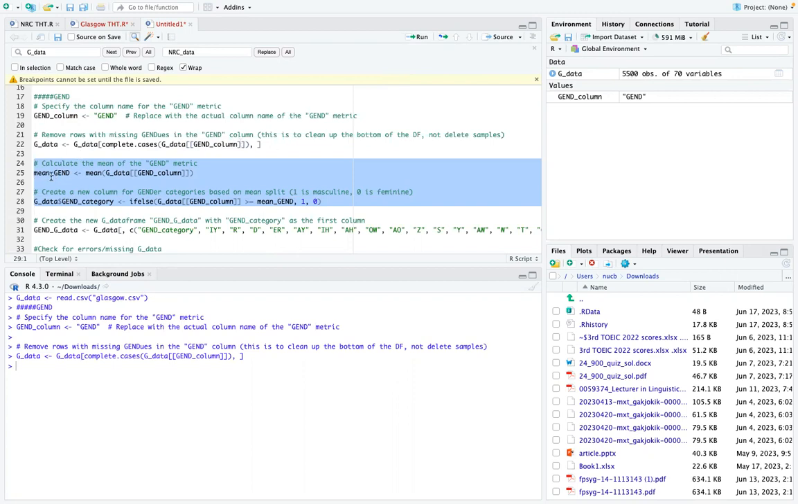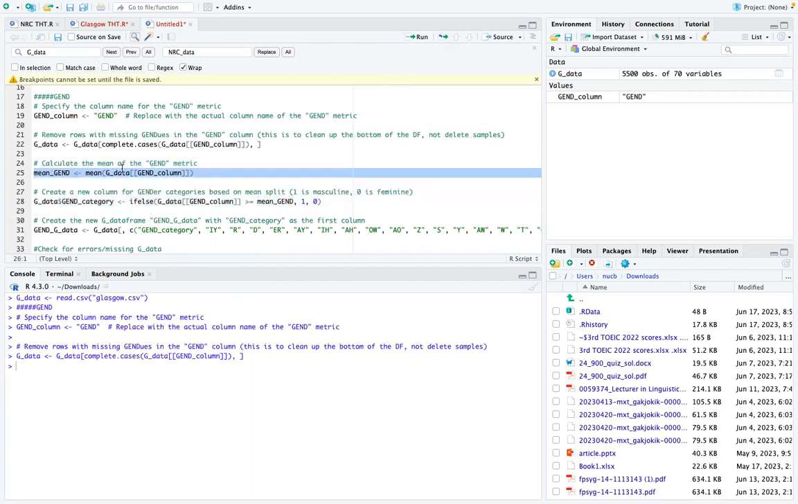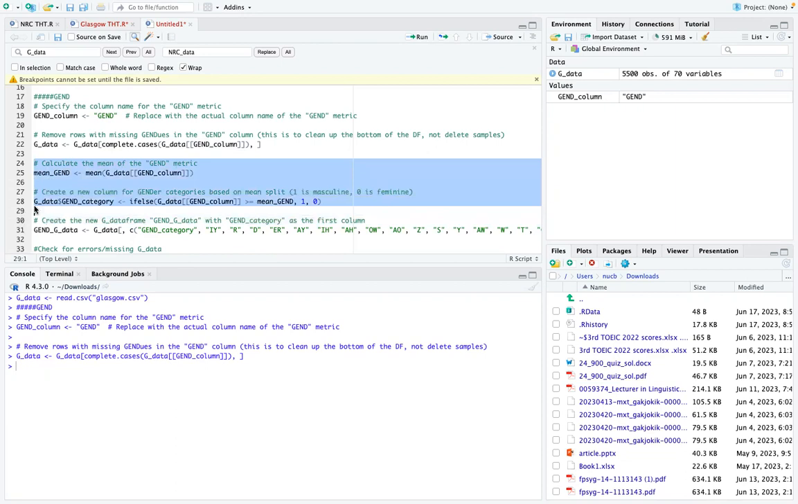Now, these next two lines of code are kind of important. Here we are calculating the mean gender score. Remember that that's a Likert scale, where a higher number represents masculinity and a lower number represents femininity. Then we have this if-else command, which says, if we get a number higher than the mean gender, I want a return of 1. If we get a lower one, I want to return a 0. So in other words, 1 is masculine and 0 is feminine. We're getting those categorical dependent variables going.